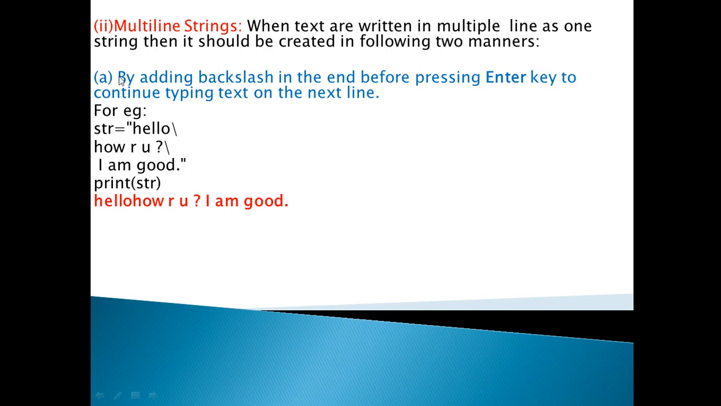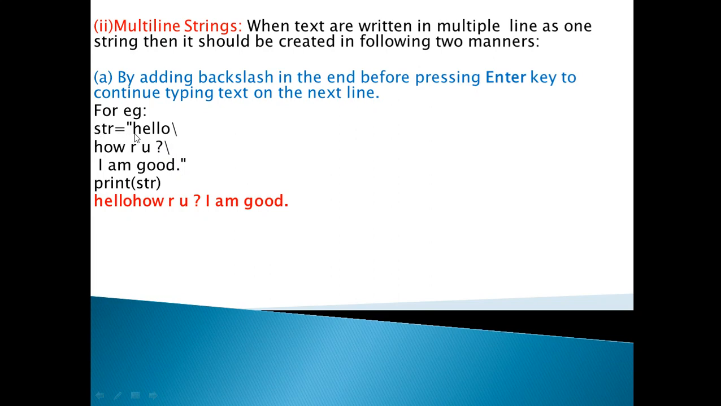First of all, the first way is by adding the backslash at the end, before pressing the enter key, to continue typing the text on the next line. So it means that at the end of the line you will put the backslash, and then you will press the enter key. When you press the enter key, the cursor will move down and then you will write how are you, and after how are you again you will put the backslash, because the line is going to end here and we want to store more string in that variable.